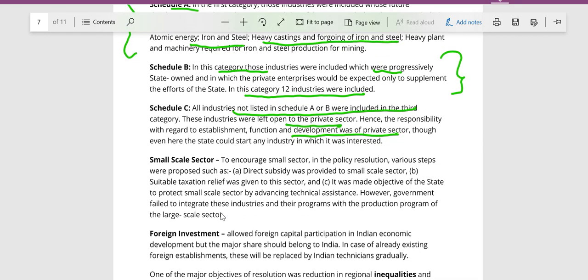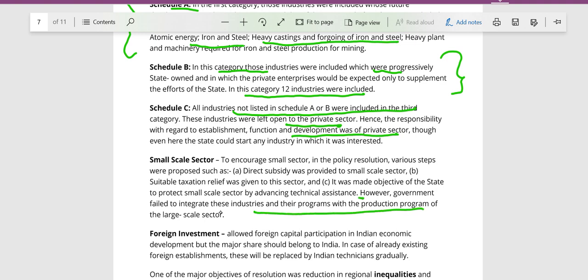This sector was promoted. The industrial resolution of 1956 said that it would give special incentives like tax benefits, subsidy and technical assistance to these small scale industries.